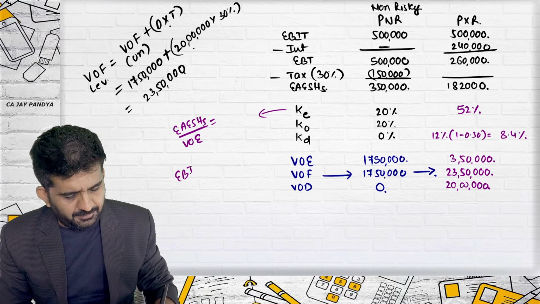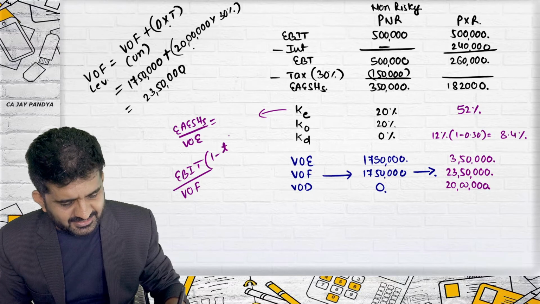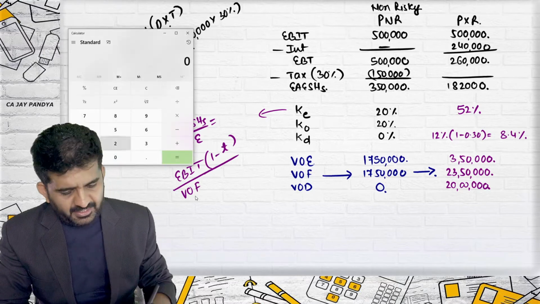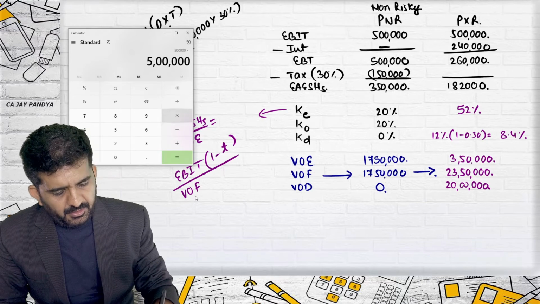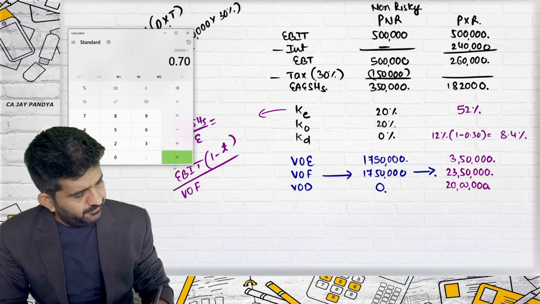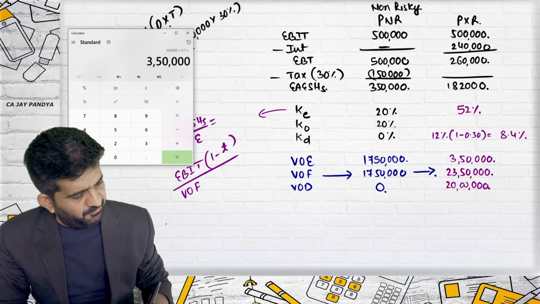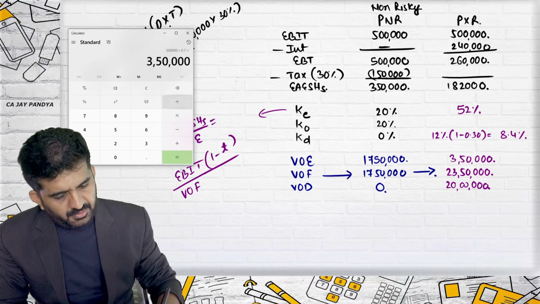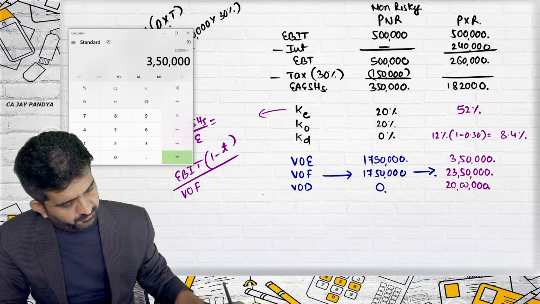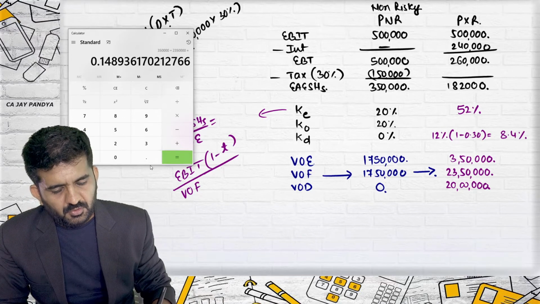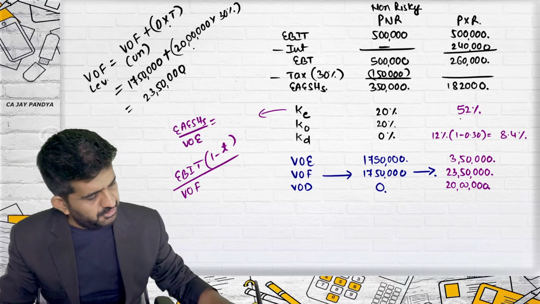How to find out KO? KO is EBIT upon value of firm, but as there is a tax rate, I will be writing 1 minus T. What is EBIT? 5 lakh into 0.70 will be 3,50,000, divided by the value of firm. It is 23,50,000. That gives 14.89%.